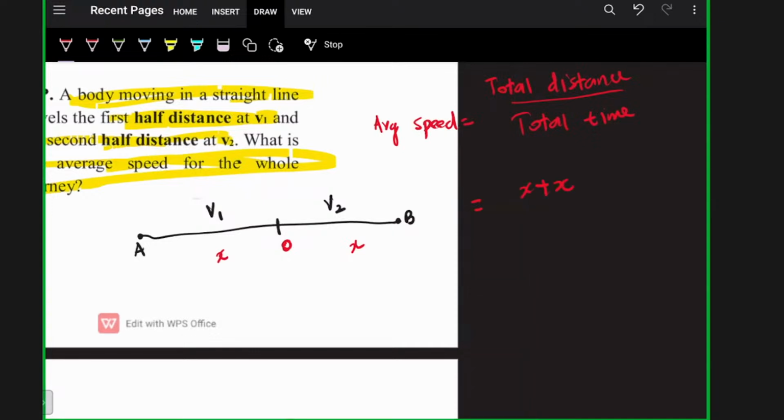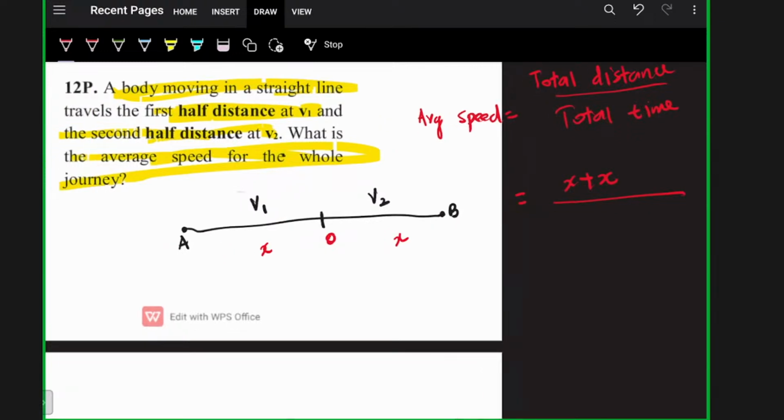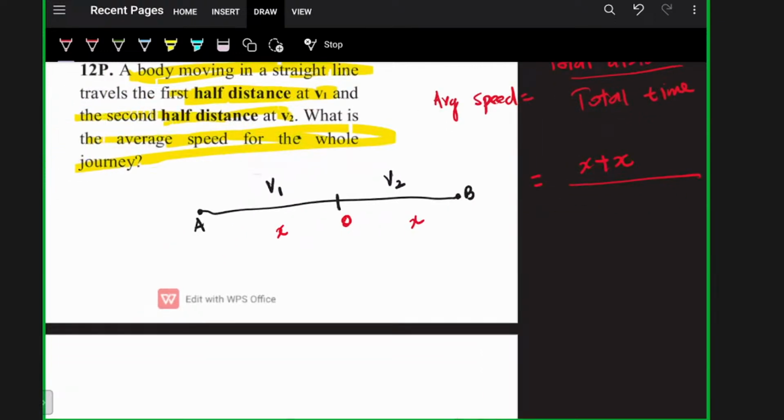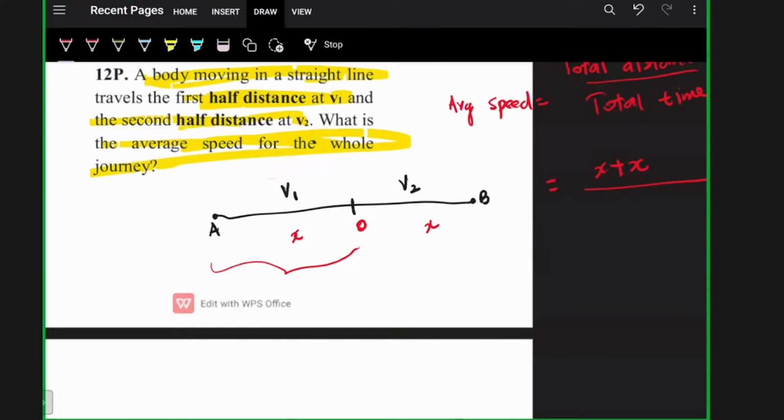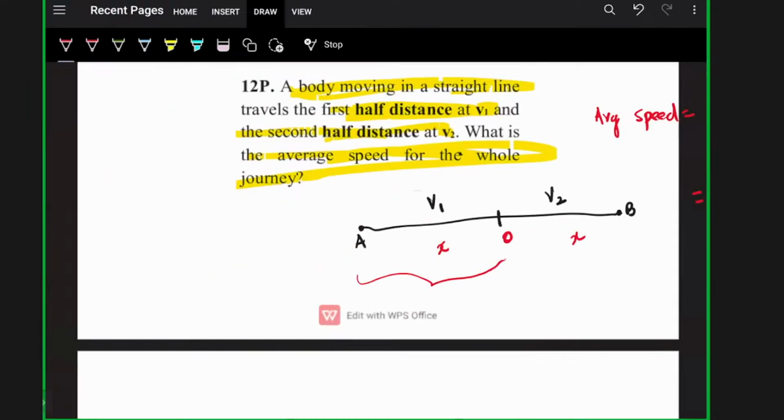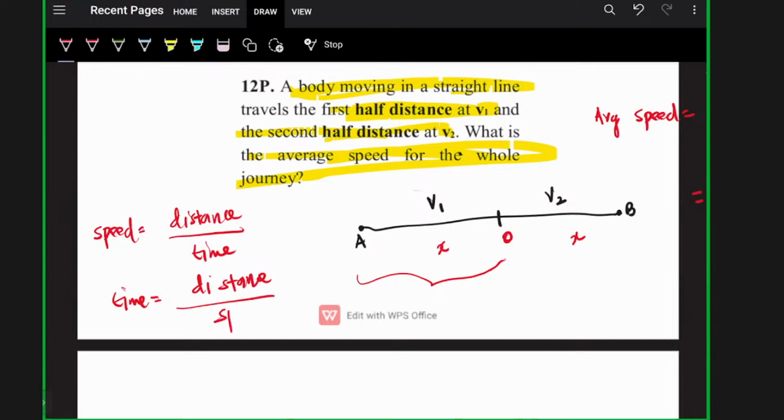Total time. Here we know the speed. So the total time will be from A to O, and then O to B. Speed is equal to distance divided by time. Just rearranging the equation, time will be distance divided by speed. Clear?